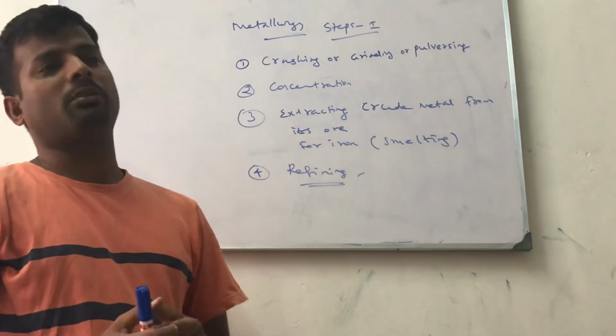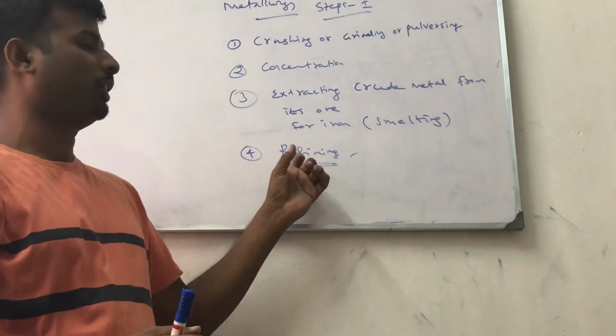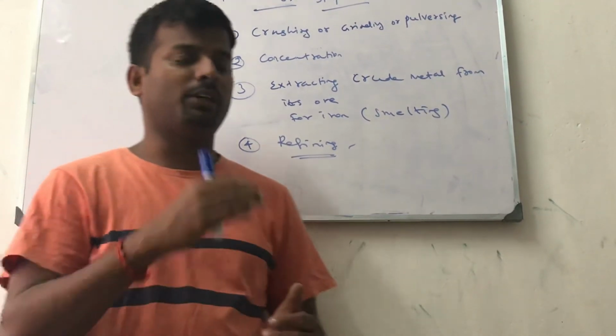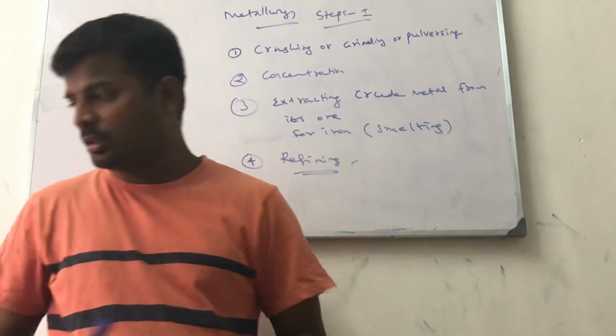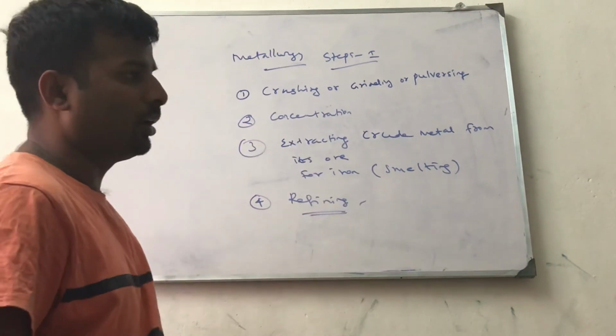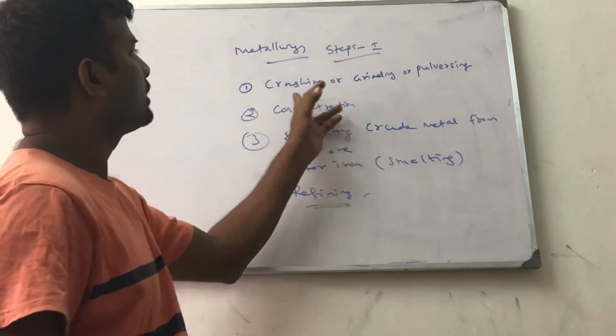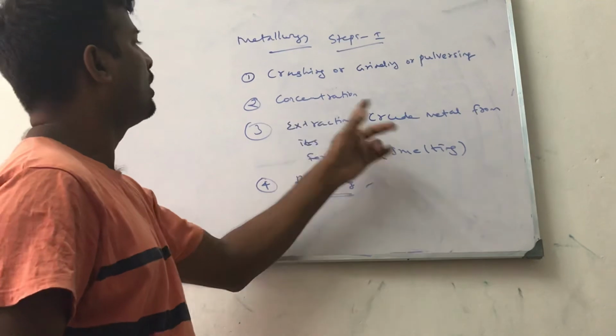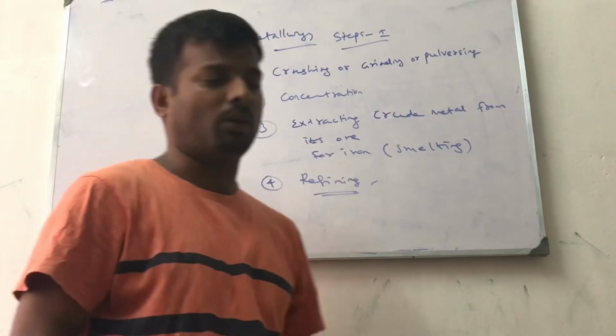Many things, distillation, poling, all these things come under the category of refining, which we will discuss in the latter part of the class. Now I am just telling what is metallurgy and what are the steps involved for removing impurities from the metal. Crushing or grinding or pulverizing. Concentration I am going to tell now.